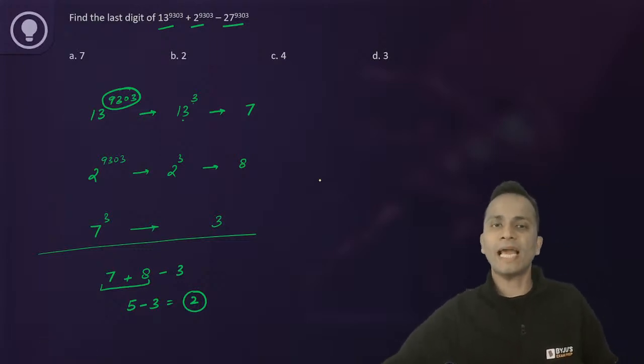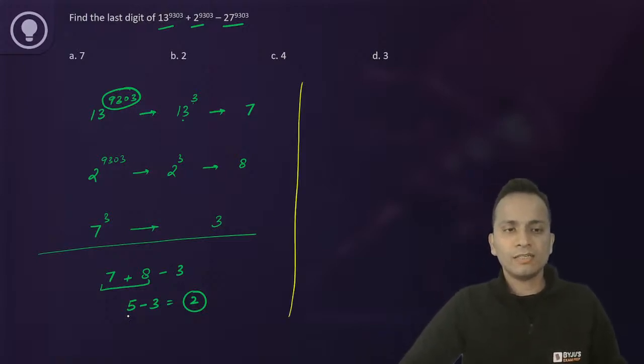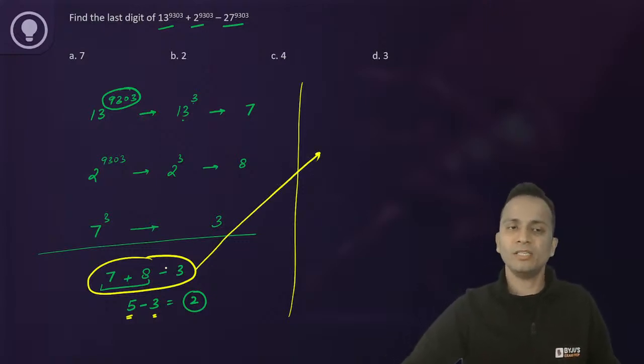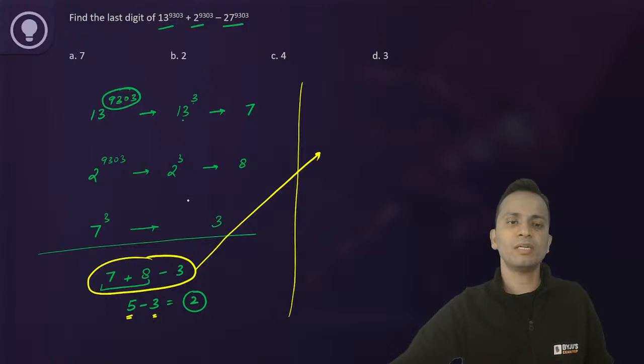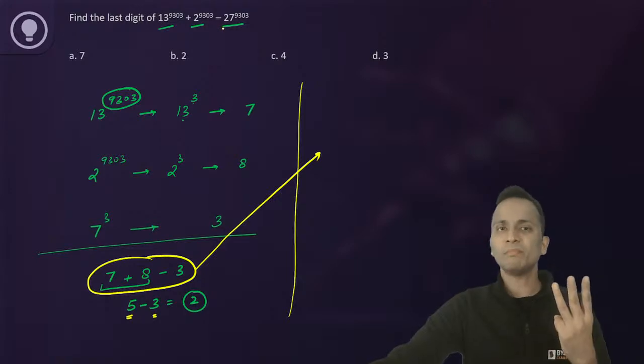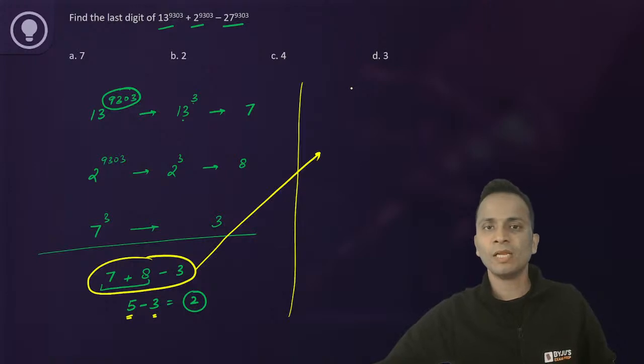But there is a small catch here. Okay. Now here you can see that this number ends with 5, this number ends with 3. Or if you look at this part, so 7 plus 8 minus 3. What was 7? 7 was the unit digit of first number, 8 was the unit digit of second number, and 3 was the unit digit of third number. Okay. Now I'll pick up 3 numbers which are ending with 7, 8, and 3. Okay, so 27 plus 38 minus 13.